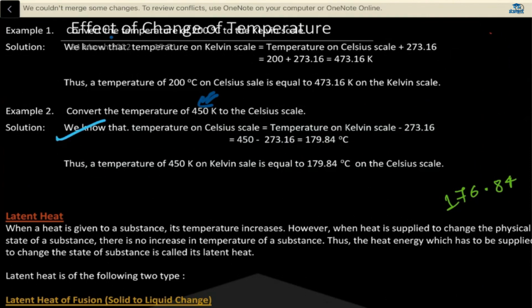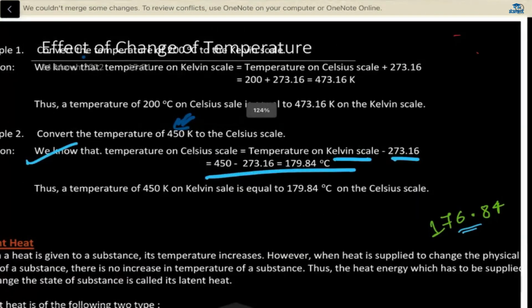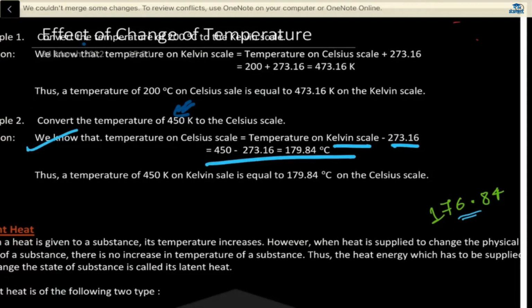Celsius is equal to temperature on Kelvin minus 273.16. You have to subtract it and write this. And this one is not easy. Convert the temperature of 200 degrees Celsius to the Kelvin scale.